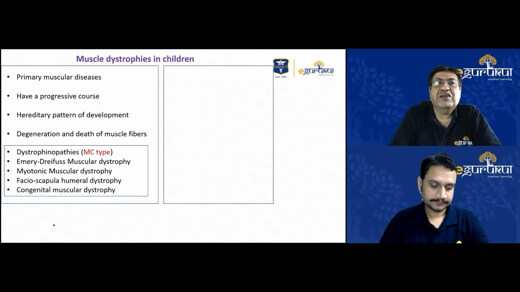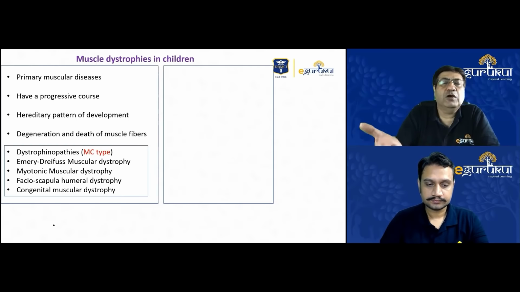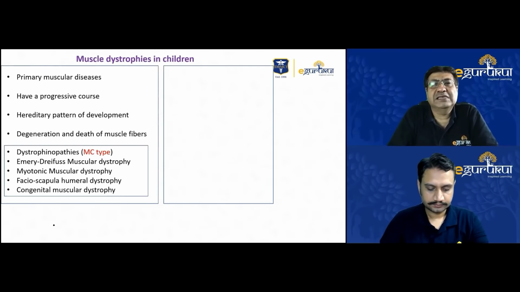Then they have a hereditary pattern. For example, DMD is typically an X-linked recessive disorder. Similarly, myotonic muscle dystrophies, although it doesn't classically fit under muscle dystrophies, is an autosomal dominant disease. Then facioscapulohumeral dystrophy, I think it's an autosomal recessive disorder. So these are disorders which typically have a hereditary pattern of inheritance.